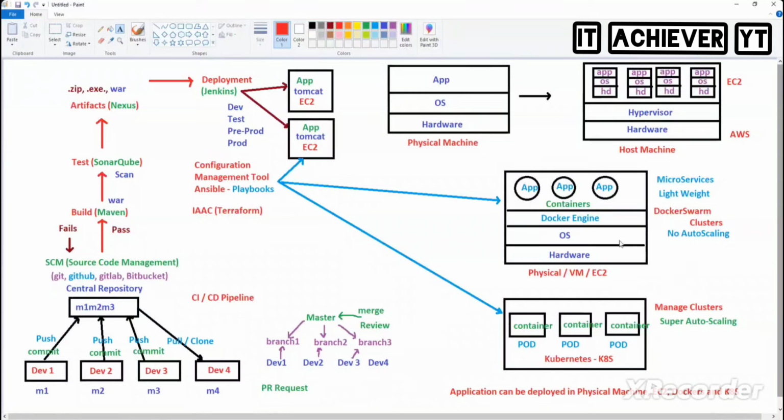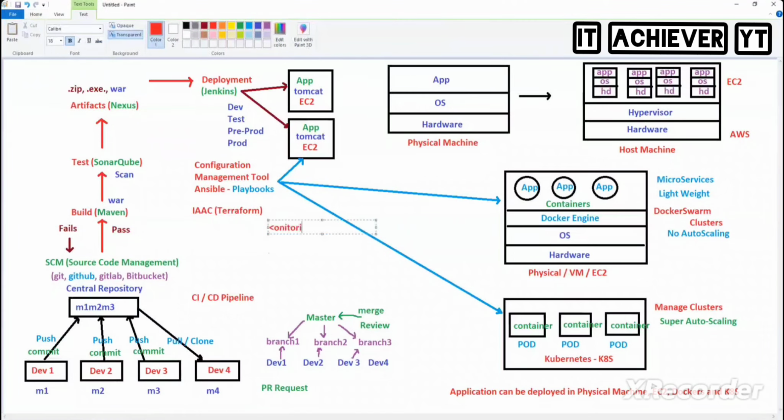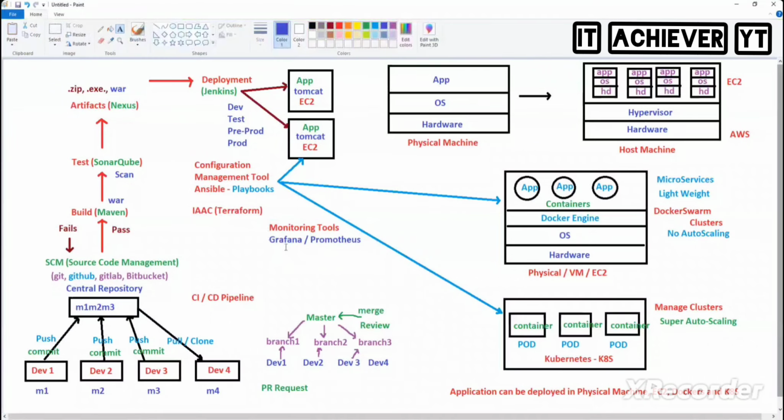Okay. So now, if you want to monitor all these things, what do we need to have? We need monitoring tools. Can you tell me what monitoring tools we use? Grafana, right? And we have so many tools, like Splunk and Datadog, and we can do a lot of things using these. So if you want to monitor, we use monitoring tools.